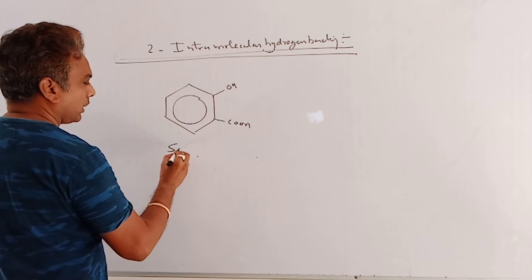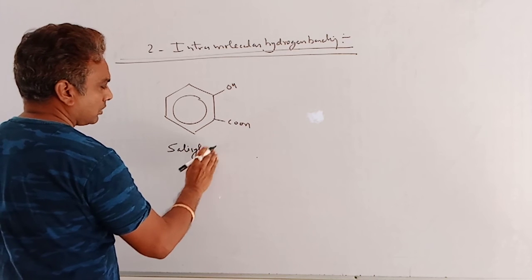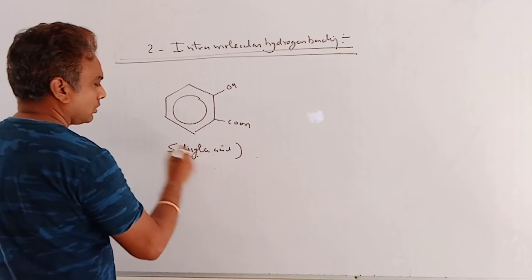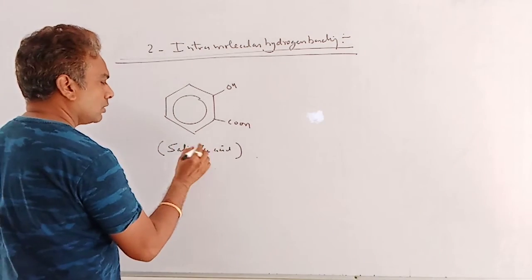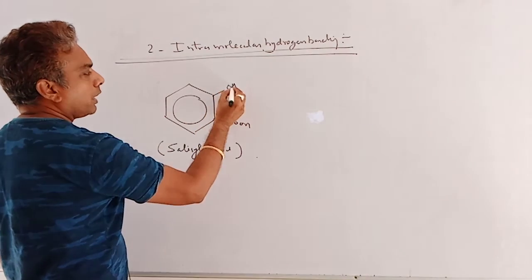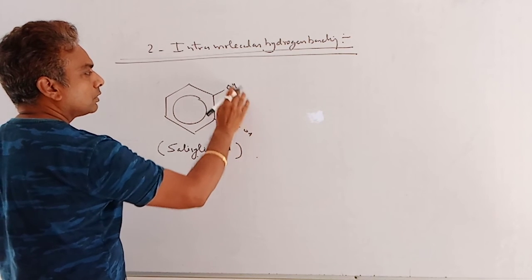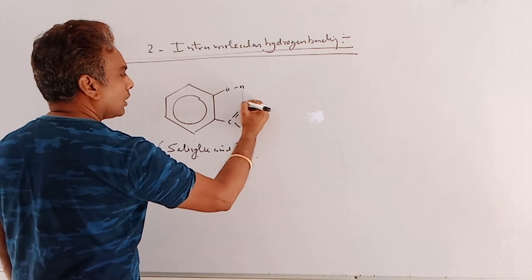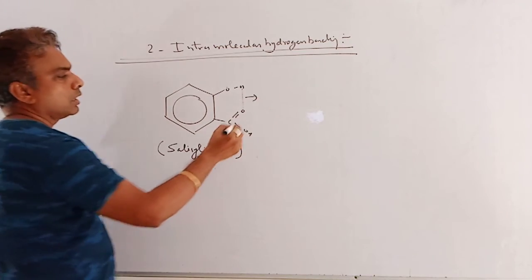Suppose here is salicylic acid. Here is the acidic hydrogen and oxygen. If the structure is open like this, the hydrogen forms a different type of attraction with O, which is known as hydrogen bond.